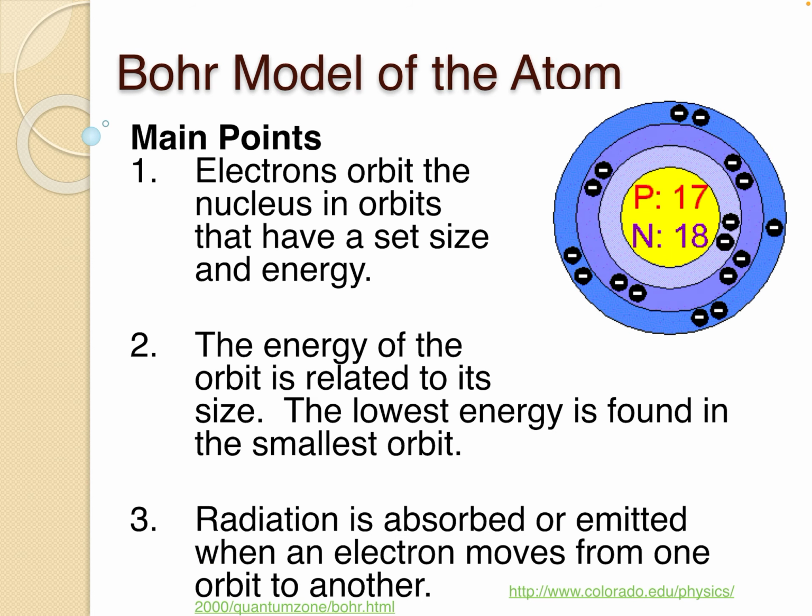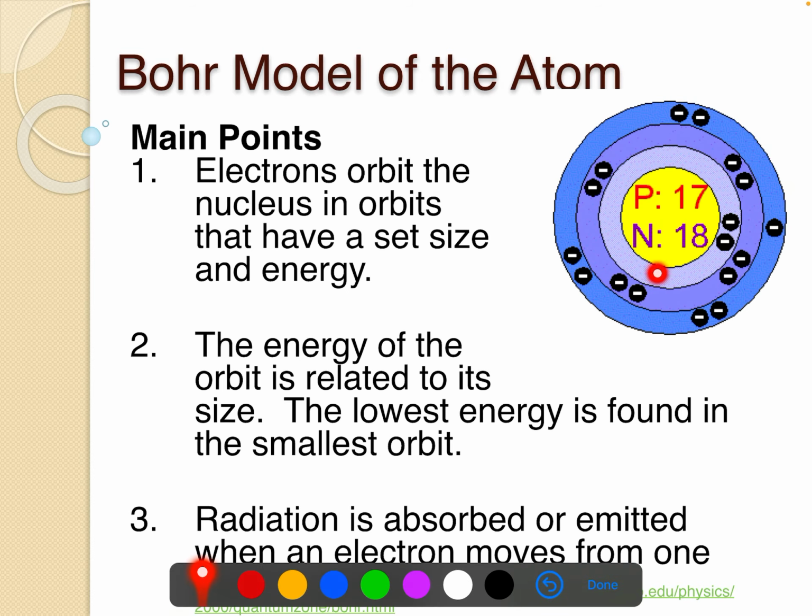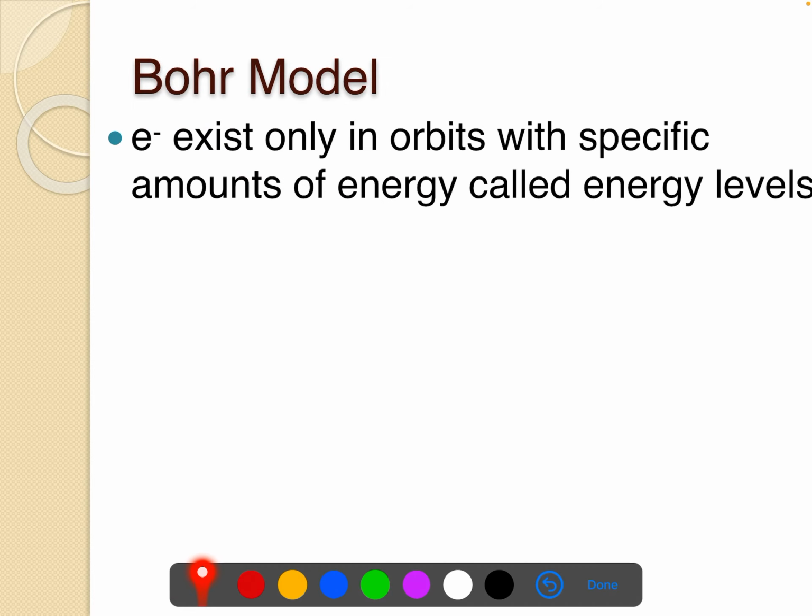Bohr also said that radiation is absorbed or emitted when an electron moves from one orbit to another. So if an electron were to jump from a lower orbit to a higher orbit, as it fell back down, there's going to be an emission of energy. Now, this is quantum theory.